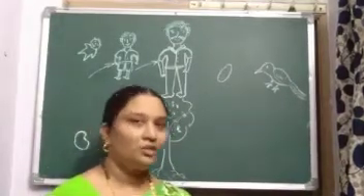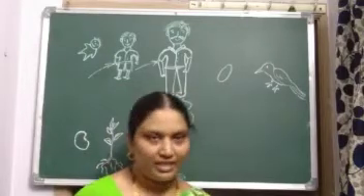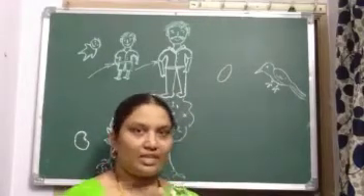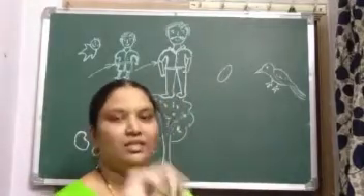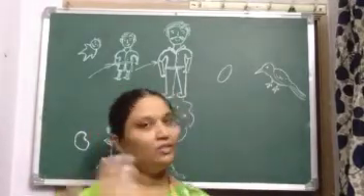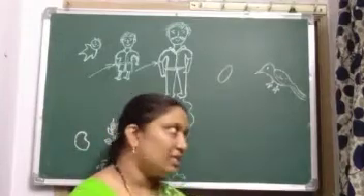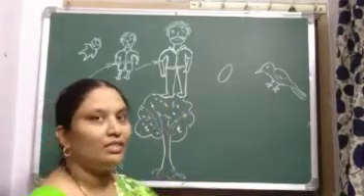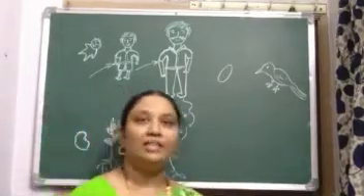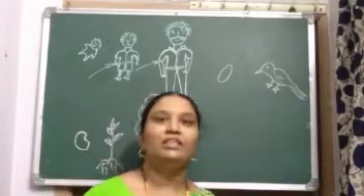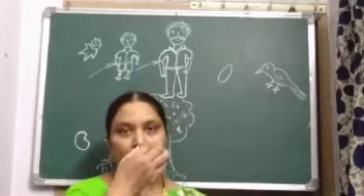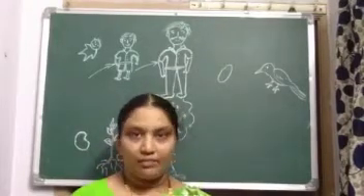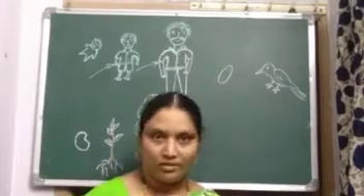Children, we are going to learn things around us. Things around us, we can differentiate in two ways: living things and non-living things. First, living things. What are living things? Living things can grow. Living things need food. Living things breathe. They can move on their own.